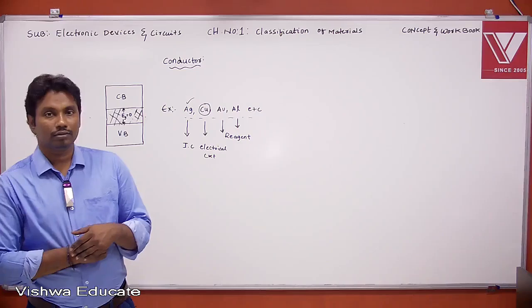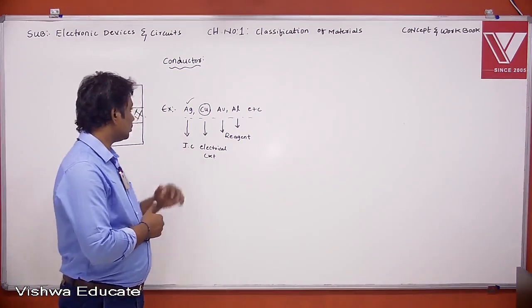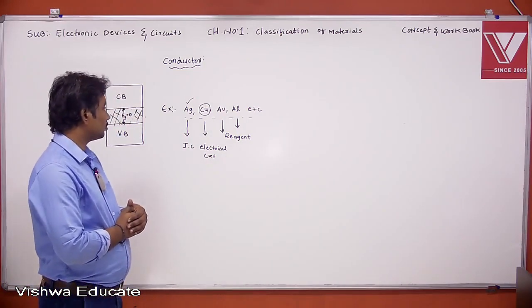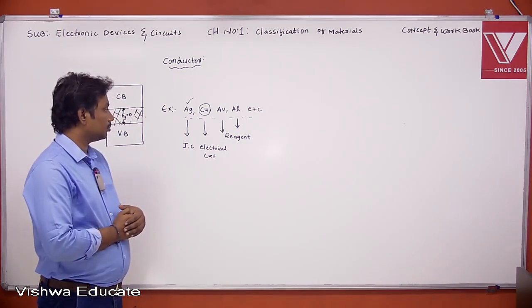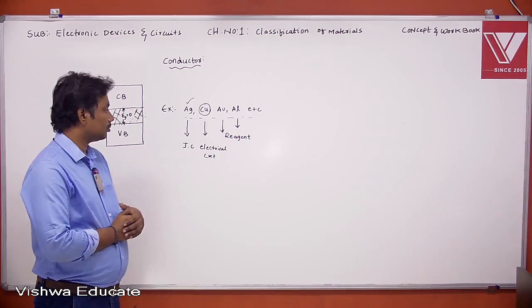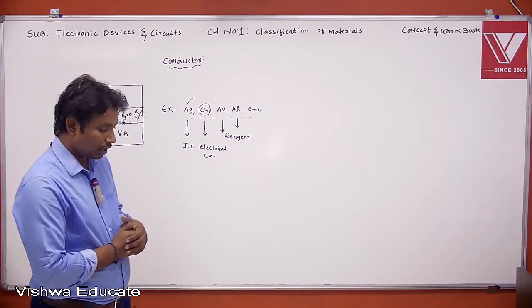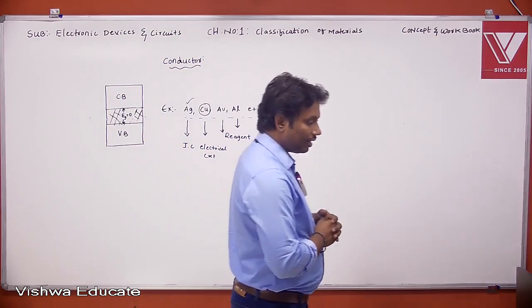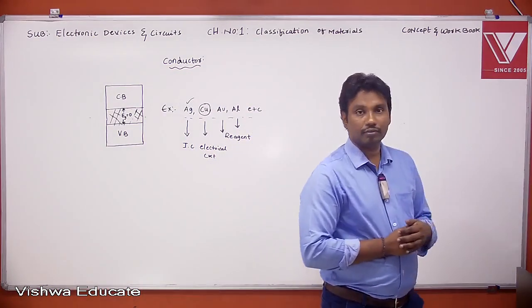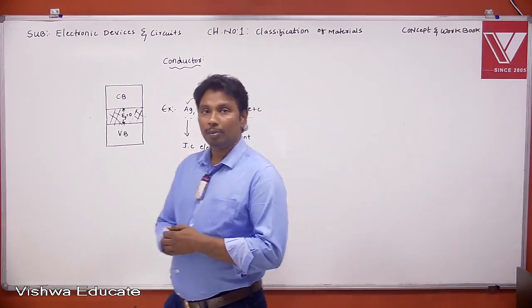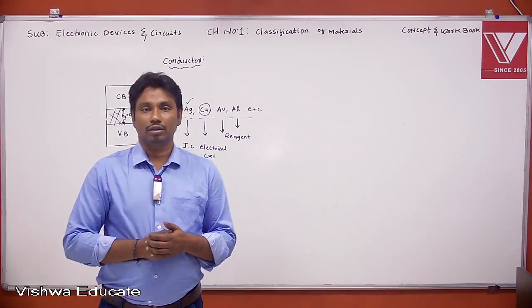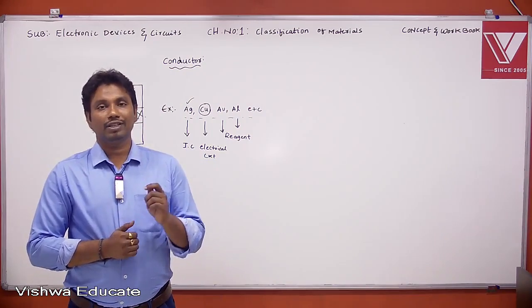Now write down the examples. Note: silver is the best conductor among all those conductors, because it offers high mobility.